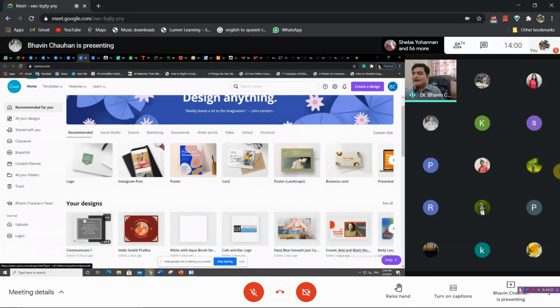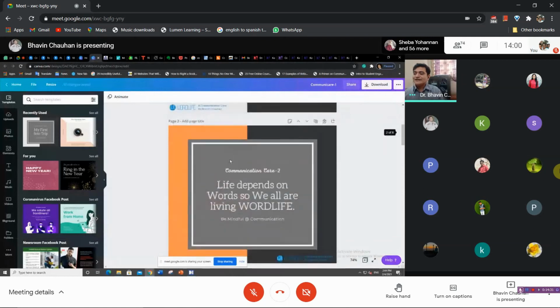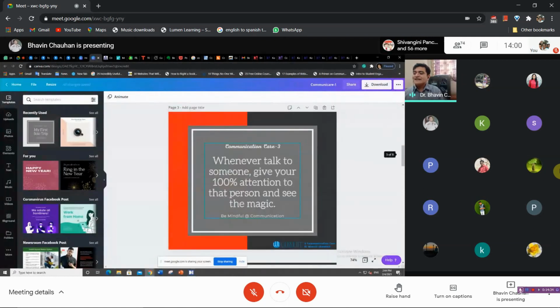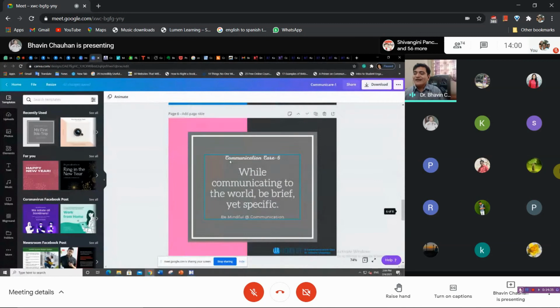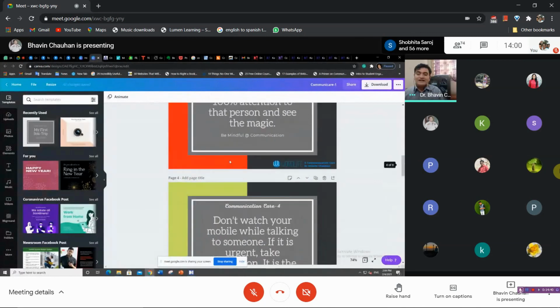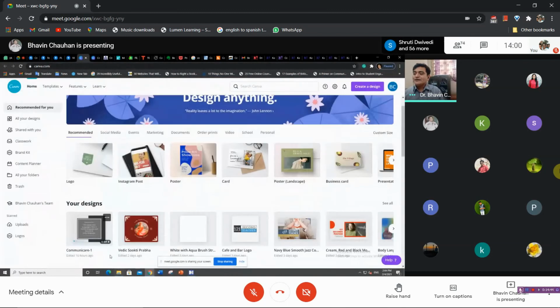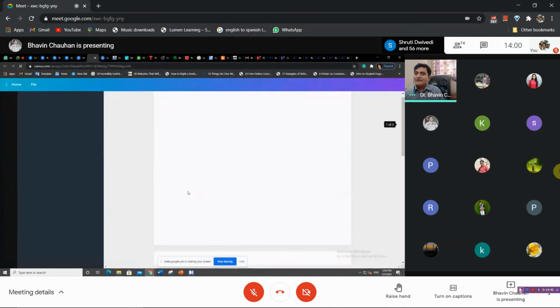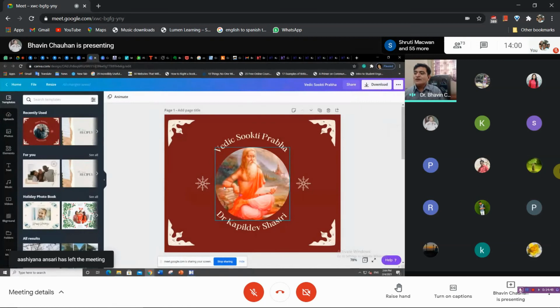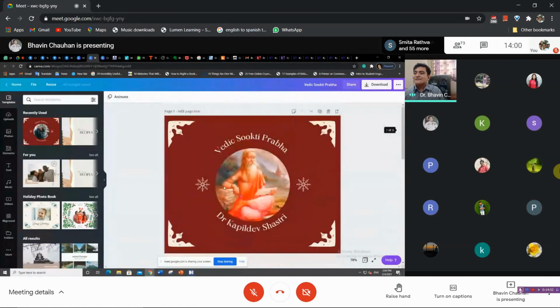I will show you my design. These are my designs, which I am giving you every day. So these designs are prepared in Canva only, right? Even those pictures, every day one word is coming, is also prepared in Canva only. Apart from that, this is the book of one of my friends, which he told me to prepare. So I'm just preparing his book in Canva only, right? Like this.